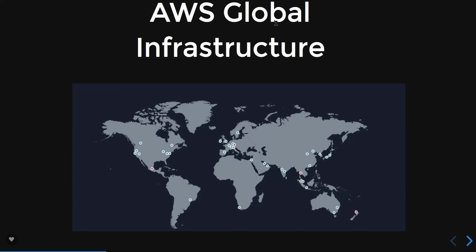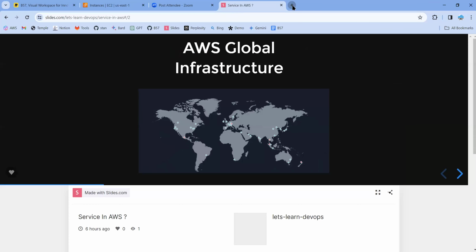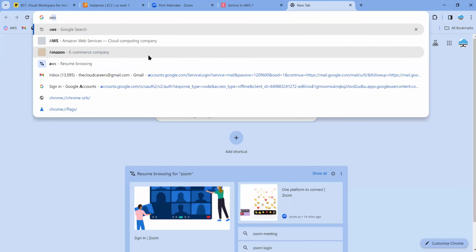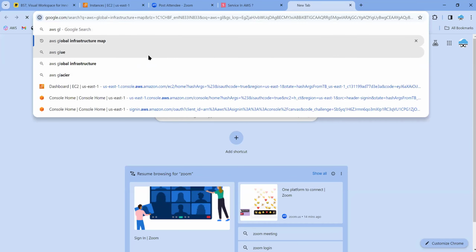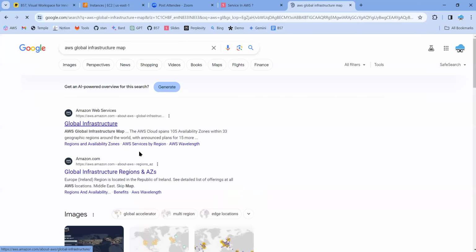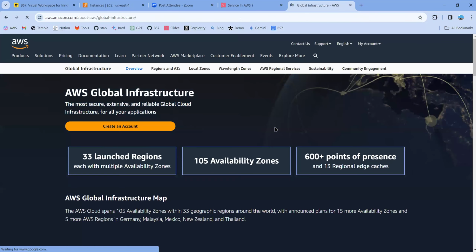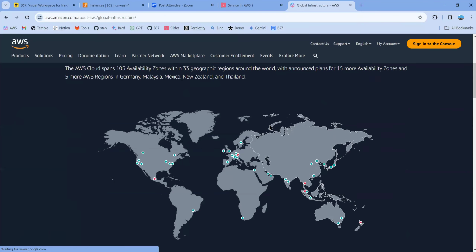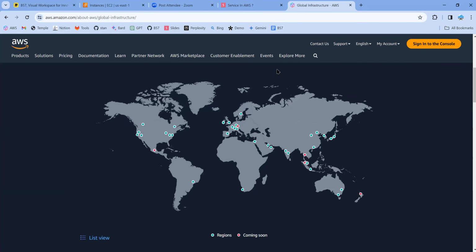To understand that, let's search the internet for the geographical locations where Amazon offers its business. So let's try to understand the AWS Global Infrastructure Map. This keeps updating, and that's the reason I haven't mentioned it on the deck. If you look at this picture, in this world map, you can see the places in green. That means these are all the places where Amazon has its offering.